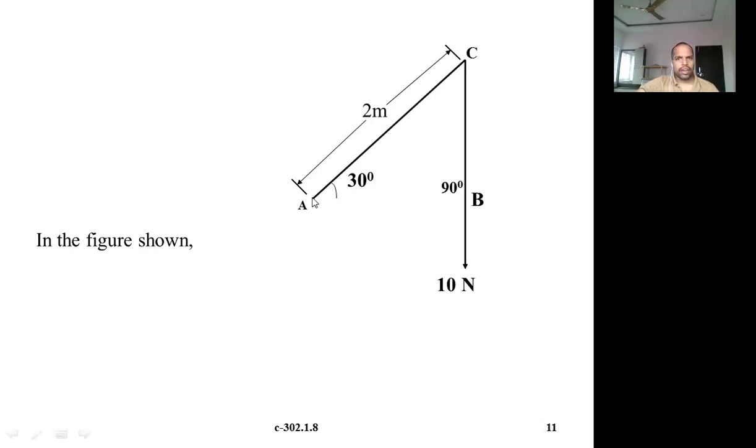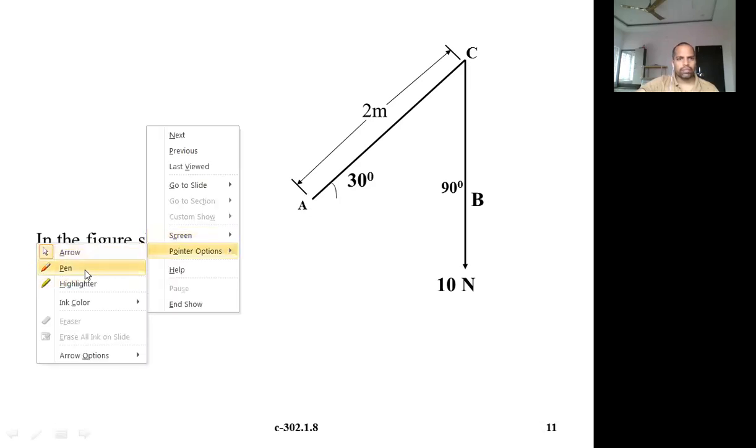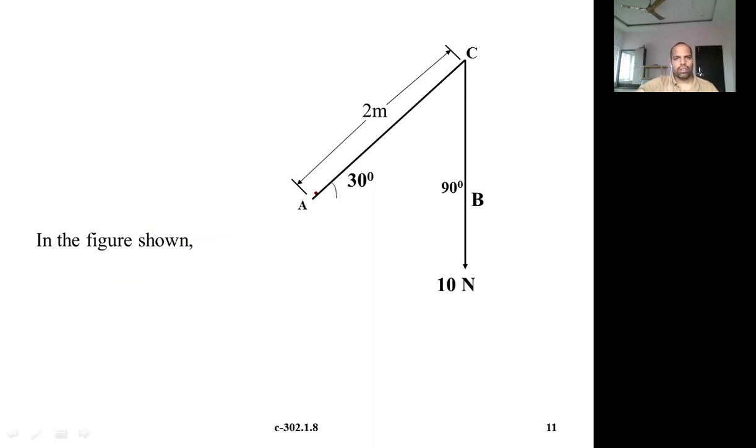So what is the moment at A? We have to calculate the moment at A. How do we calculate the moment at A? This is about this point. We need the moment due to this force. So we need the moment at A.